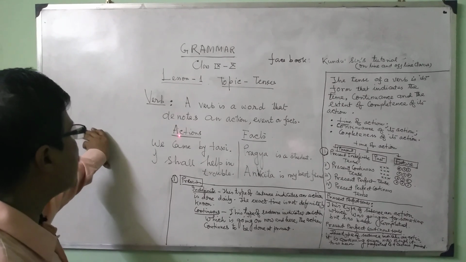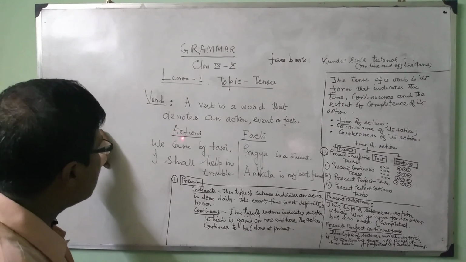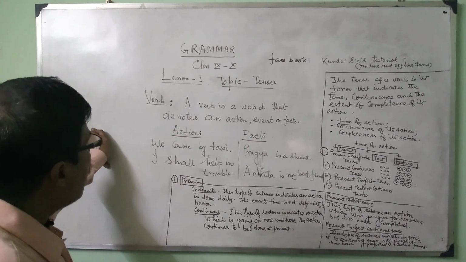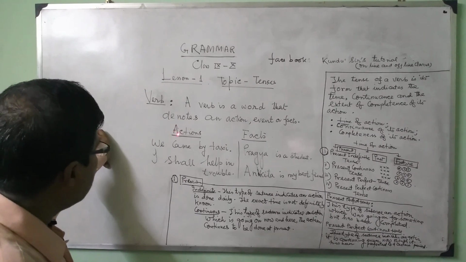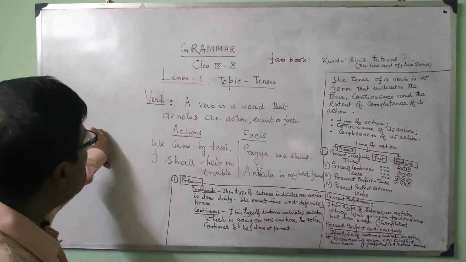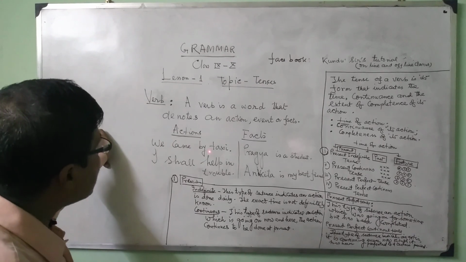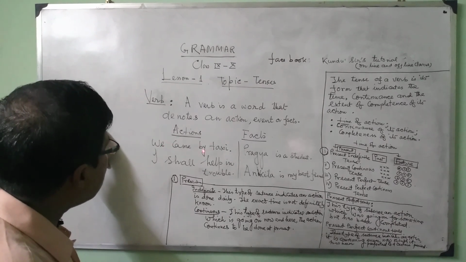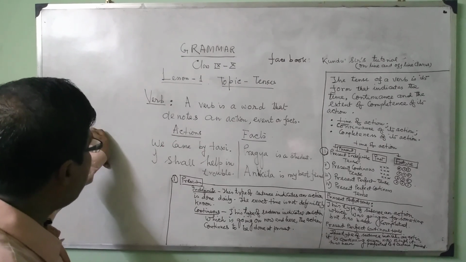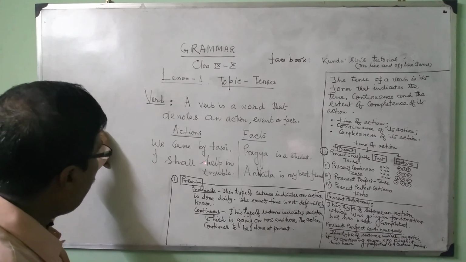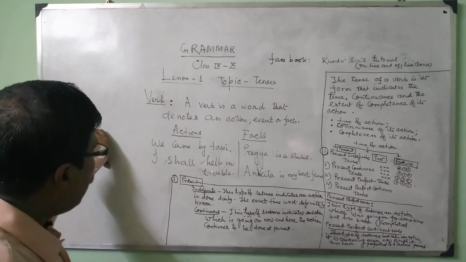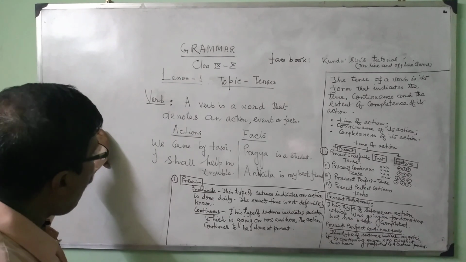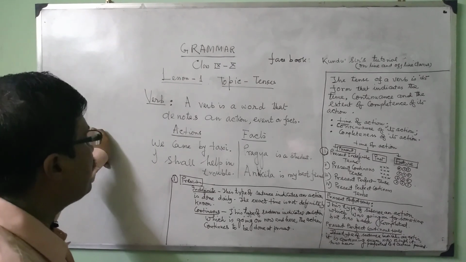So I am giving examples of actions and facts also. Now I am coming to action. What is the action of a verb? We came by taxi here. Second, I shall help you in trouble, where "to you" is understood.